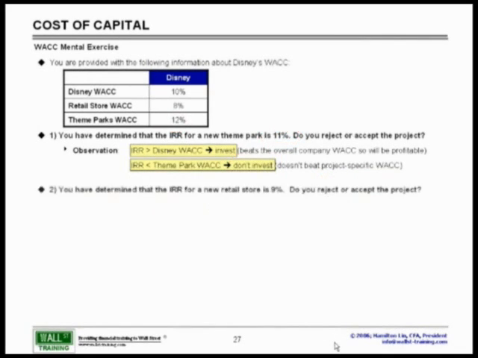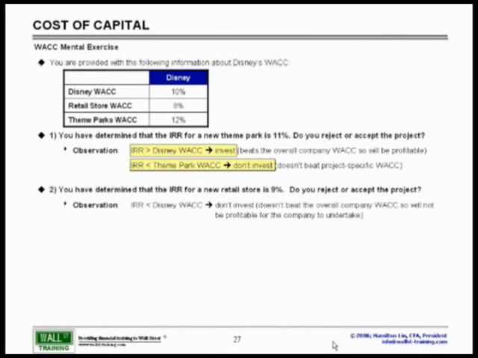So those are the observations that we will make. Now the question is, which one of these is correct? Well, let's look at the retail store first before we come back to this overall answer. For the retail store, same situation. I've determined that the IRR, the return, is 9%. The question now becomes, do I reject or do I accept the project?